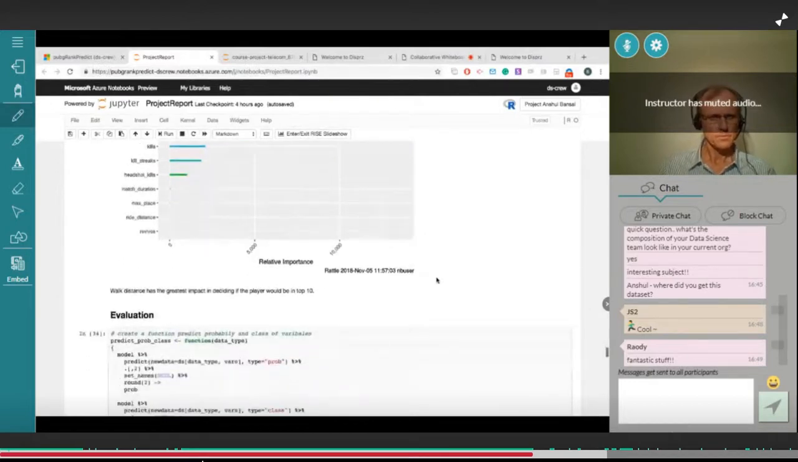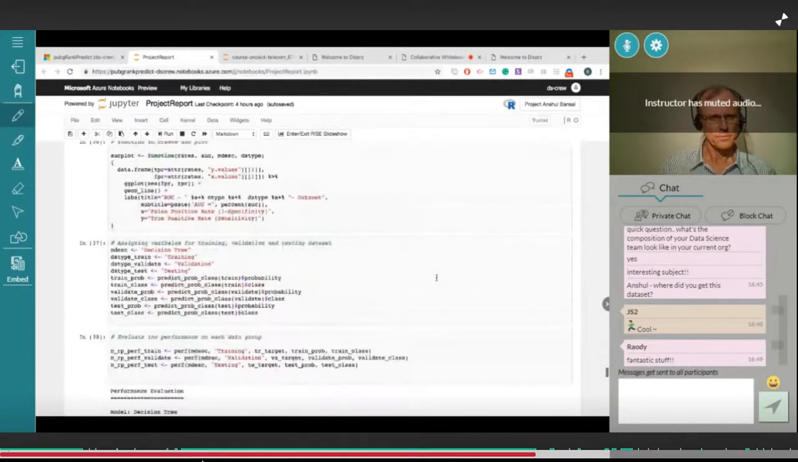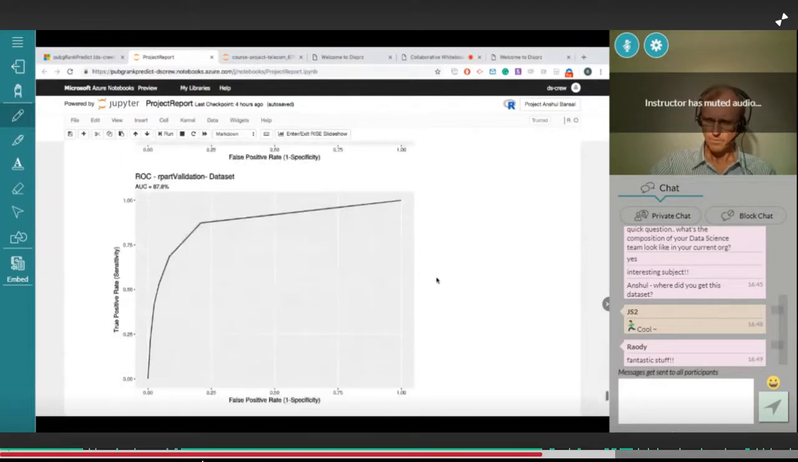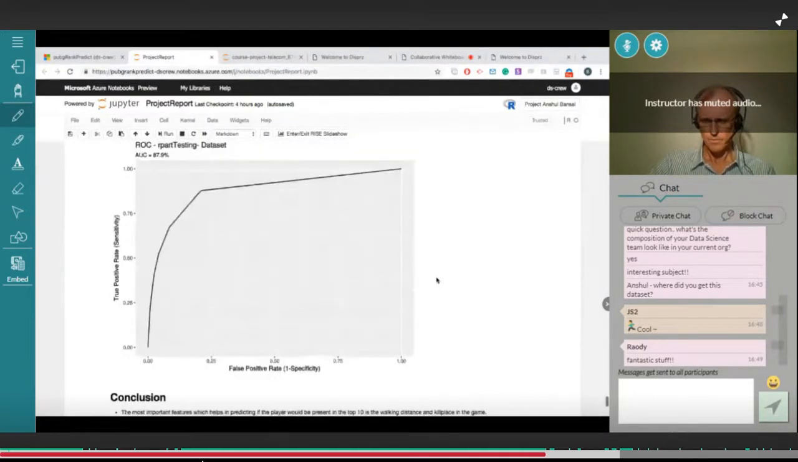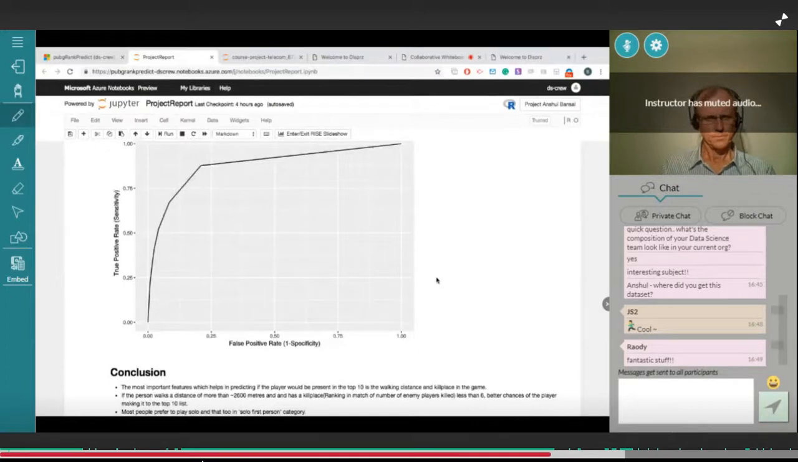Then there was an evaluation part. These are all the functions that are written. I'll just directly jump onto the matrix. The training data set had an area under the curve of 87.6%. The validation had 87.8%, which means we are on the same track. The testing data set was also around 87.9%. This means the model is not overfitting, nor underfitting, and it is what we had predicted.